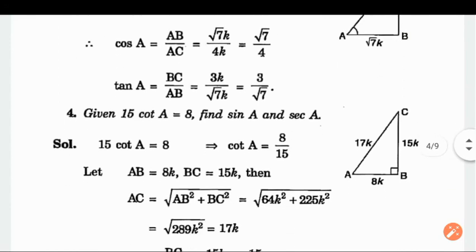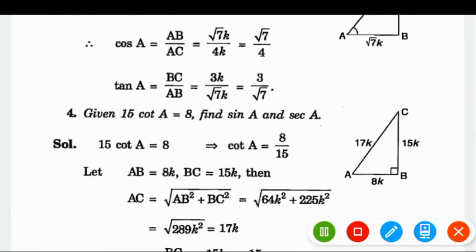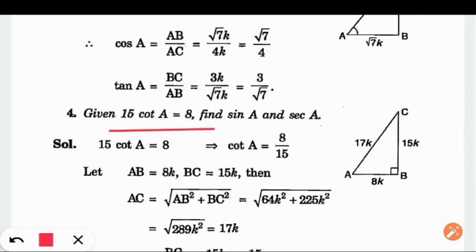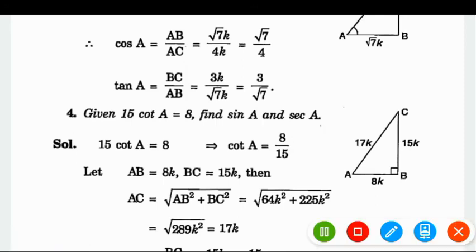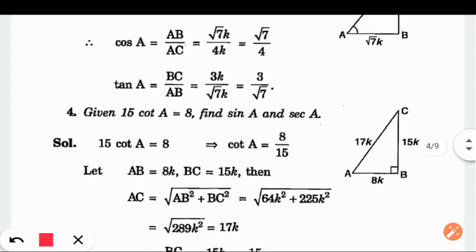Let's do the next sum. Here we have 15 cot A equals 8. You need to find the value of sin A and sec A. First of all, what is given? 15 cot A equals 8. So what will be cot A then? 8 by 15. So cot is the ratio of what?